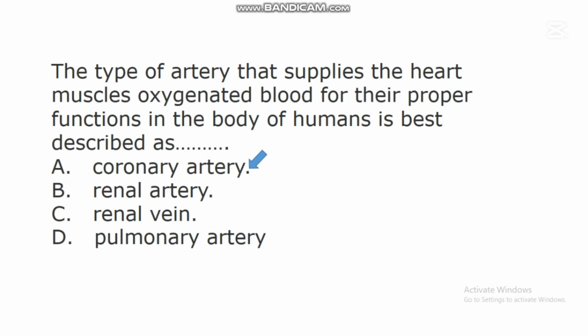This coronary artery is a type of artery that supplies the heart muscles oxygenated blood for their proper functions in the body system. So if anything goes wrong in this coronary artery, there will be a serious problem with the way the heart's muscles work or do their job in the body system. So this artery ensures that the heart muscles receive oxygenated blood for their proper functions in the body system of humans.